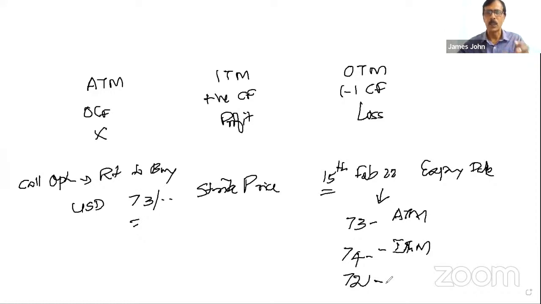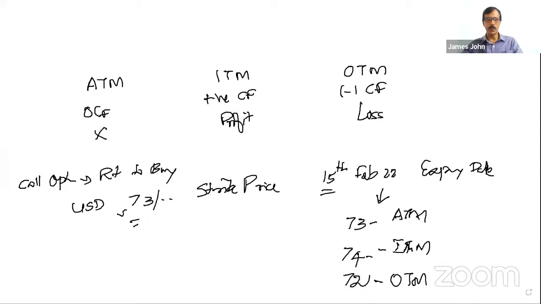Now coming to the third one. The ruling rate, the spot rate on the expiry date, is 72 rupees. What happened to the option? If we execute the option, he has to pay 73 per dollar. Here from the market, he gets it at 72, a cheaper rate. If he executes, he incurs a loss of 1 rupee per dollar. If he doesn't execute, he will not incur that loss. So if we execute, this is a loss. So we call it OTM, out of the money. Is it clear? So this is with respect to a call option.